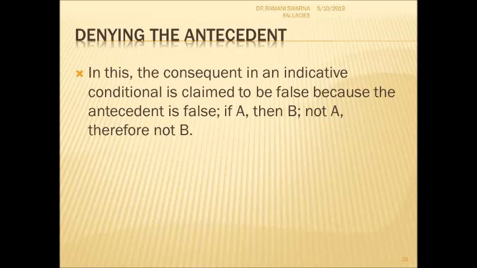Now let's see the next one. Affirming the consequent: the antecedent in an indicative conditional is claimed to be true because the consequent is true. If A, then B. So if I say B is true, it means that A is also true. How can that be possible? It cannot be. It's not necessary. If I say A is true, then I can talk about B. However, from B to A, I cannot follow. So this is again the fallacy that comes in.